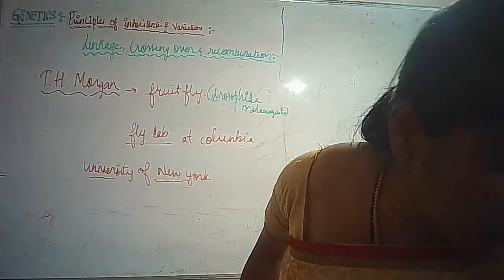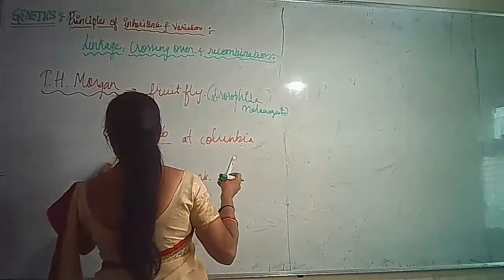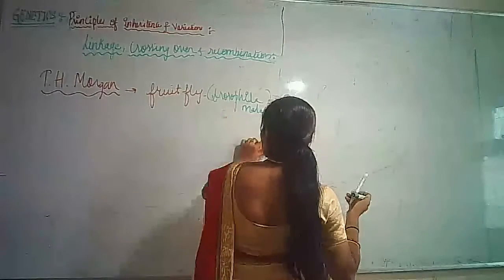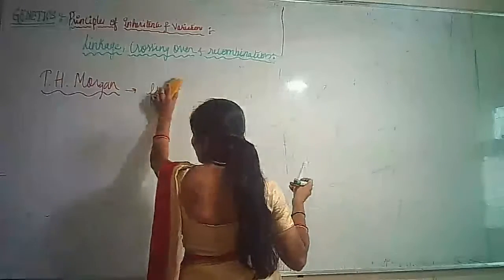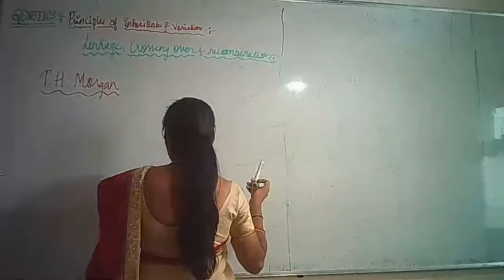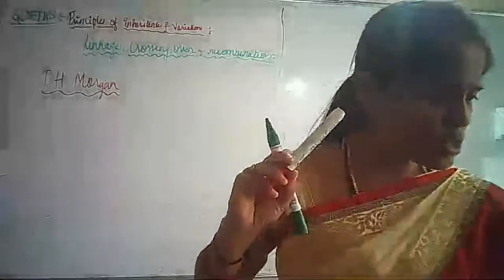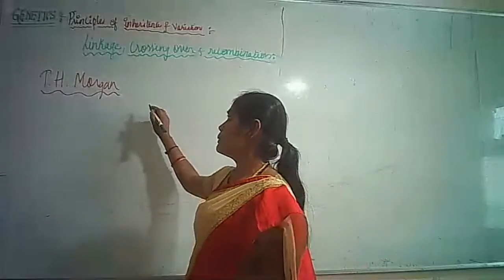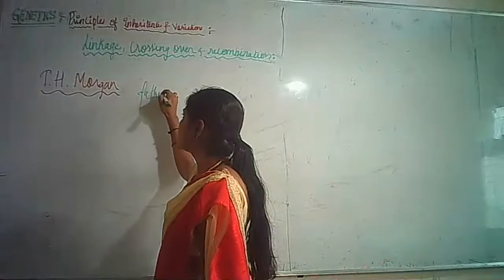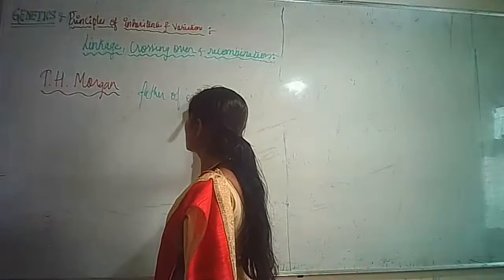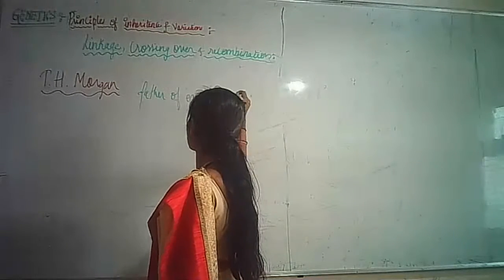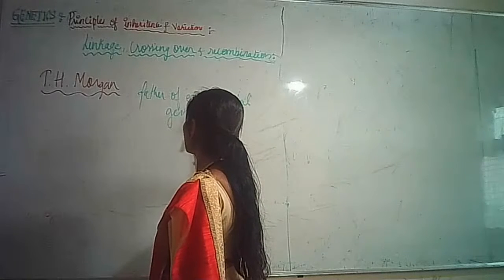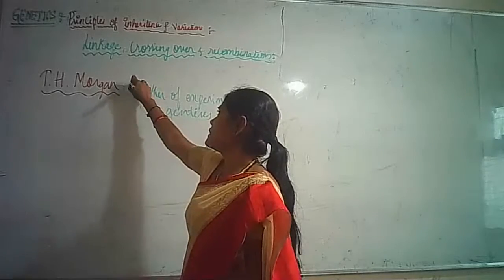And here, this is T.H. Morgan. He did many experiments, so many experiments on the fruit fly. By taking the fruit fly, he did a lot of experiments. That is the reason he is said to be the father of experimental genetics. Why is he said to be the father of experimental genetics?